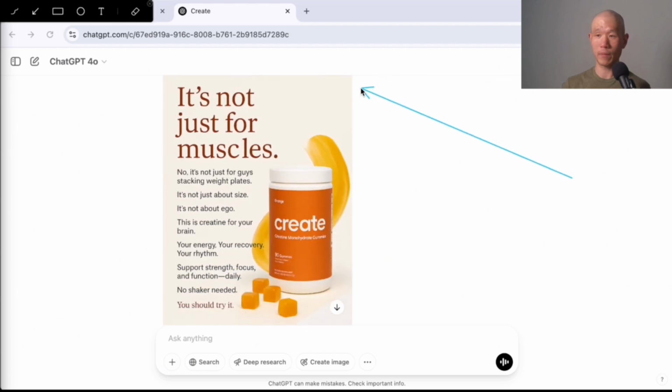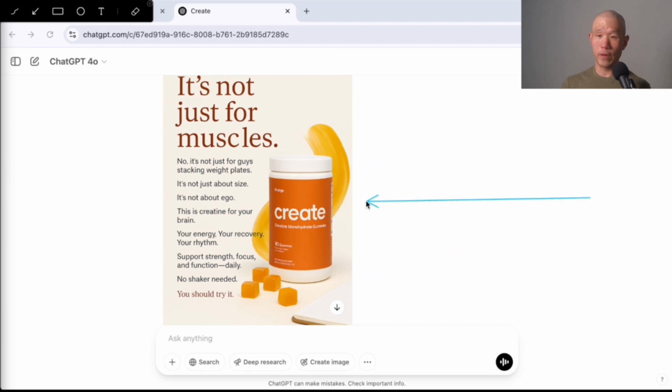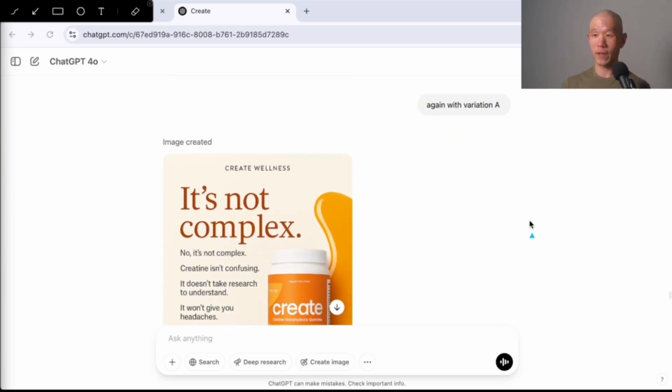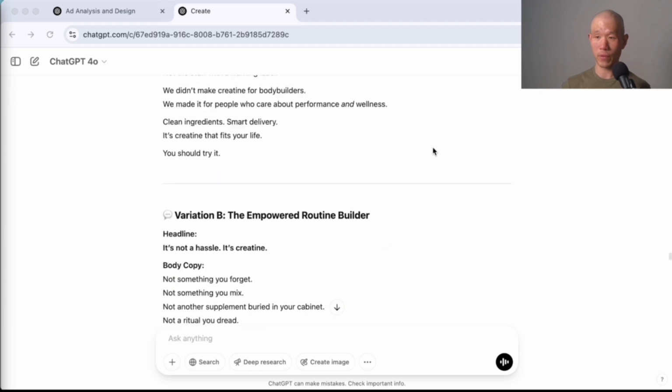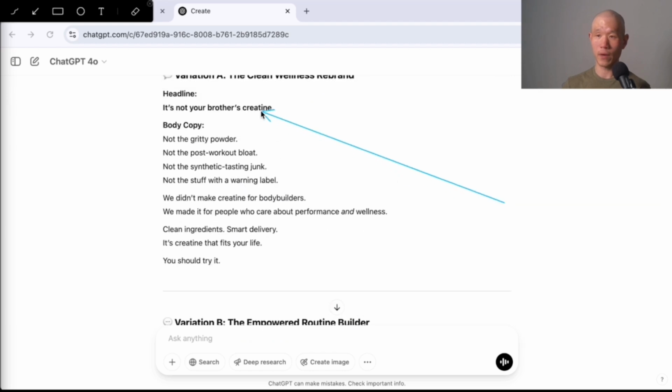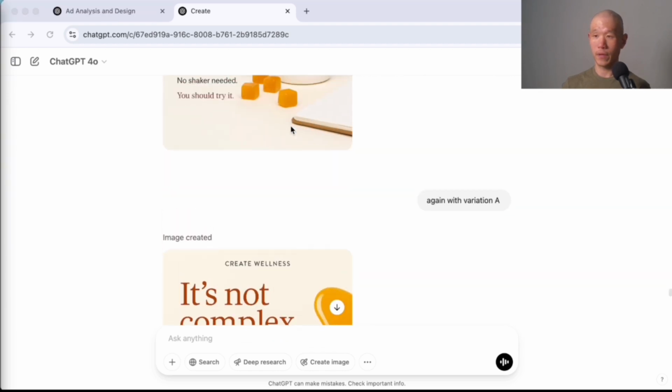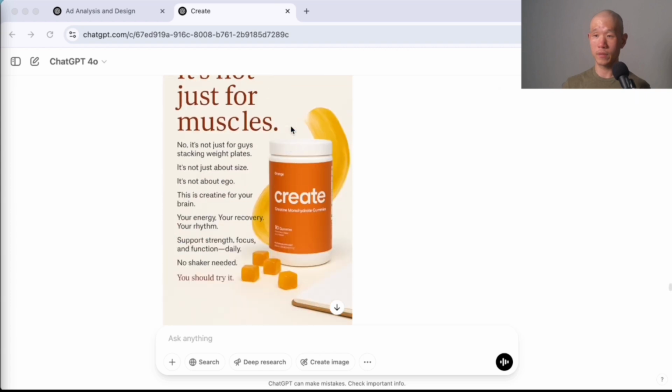And that's when it came up with the one that I showed earlier. So it took a few minutes for that. And then right after that, I said again with variation A. And just for reference, variation A was the one around it's not your brother's creatine. And so it ended up doing,